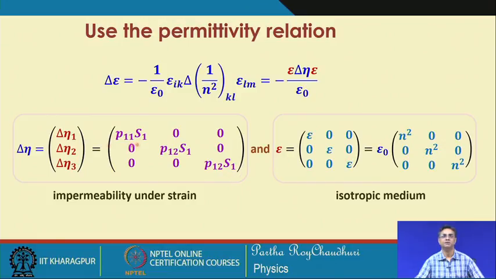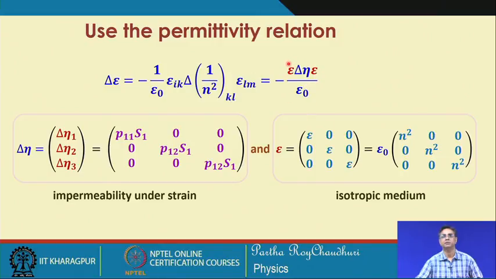So, now because everything is known, the impermeability under strain we have been able to calculate by now, and for an isotropic medium this is the known form of the permittivity tensor. So, epsilon_0 n1 square, n1 square, n1 square, only the diagonal elements, and here also you have the diagonal elements. Now, the task is very easy, we will directly plug into this equation.